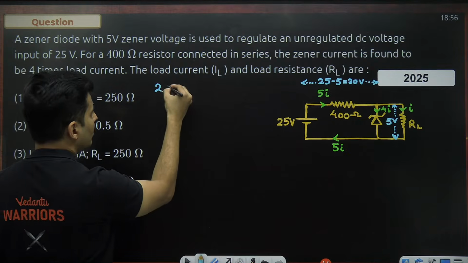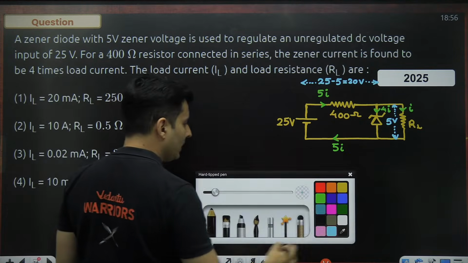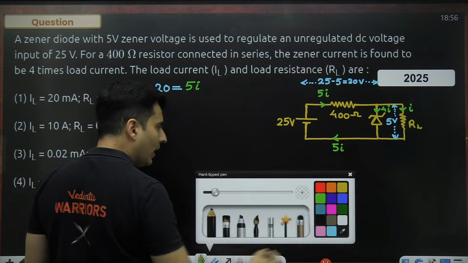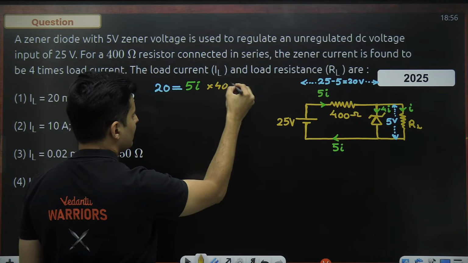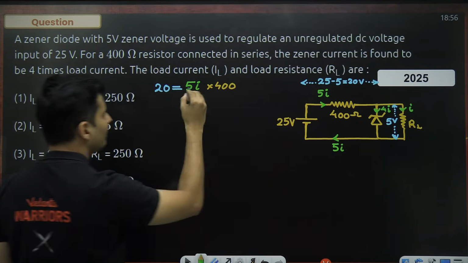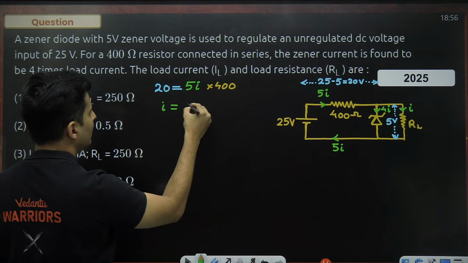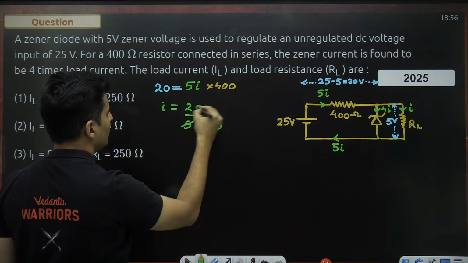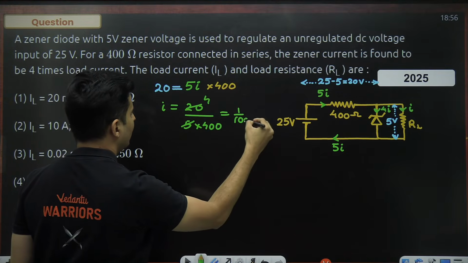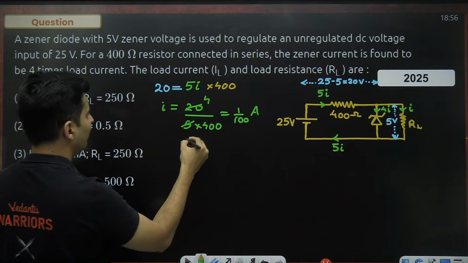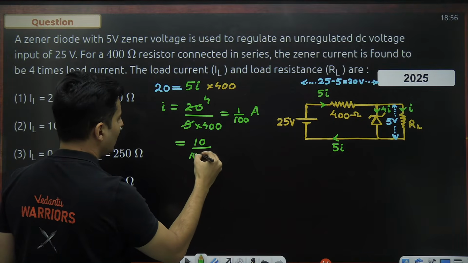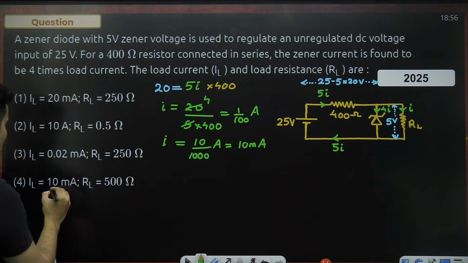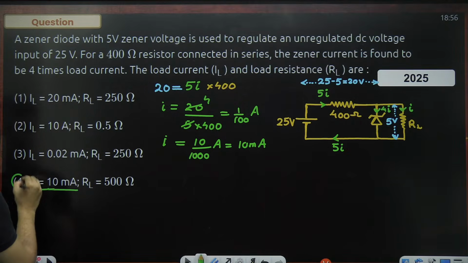Once I have that, 20 volts will be equal to this current into resistance. So 5I multiplied by that resistance, which is 400. From this, we can find that current. That current will be 20 divided by 5 multiplied by 400. So this goes 4 times. So this will become 1 by 100 of an ampere, which is nothing but 10 by 1000th of an ampere, which is 10 milliamperes. 10 milliamperes is only there in one option. So the fourth option has to be right.